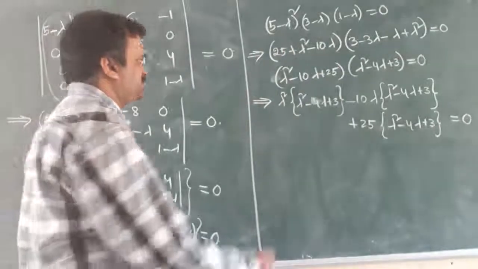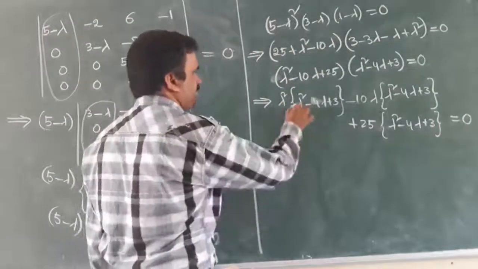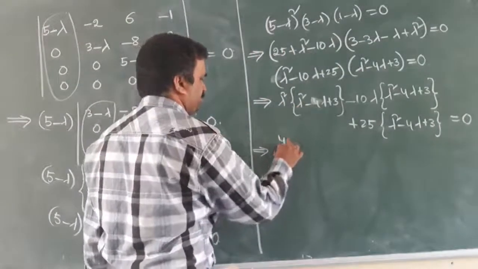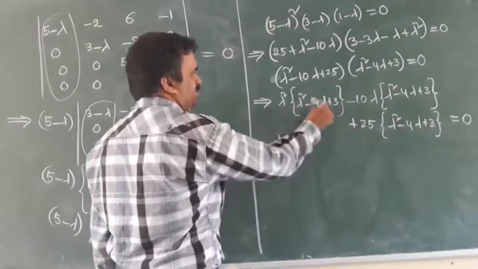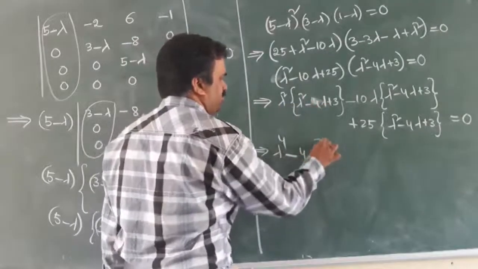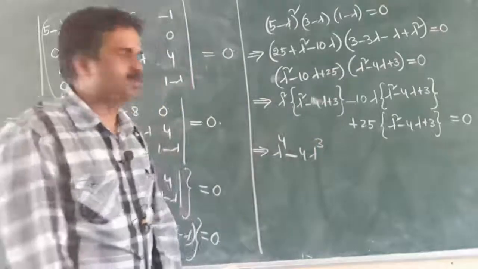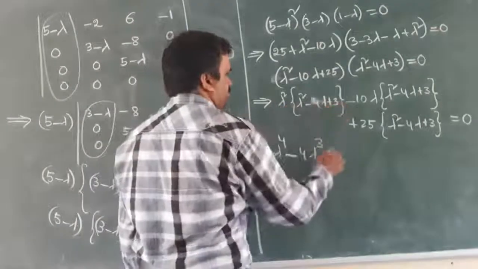Now simplify it. Lambda square into lambda square, lambda power 4, minus lambda square into 4 lambda cube, lambda square into 3 lambda square.